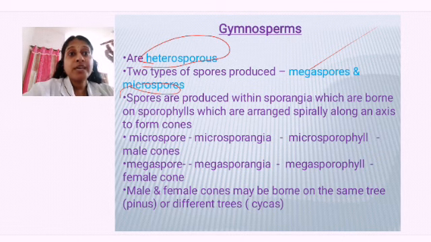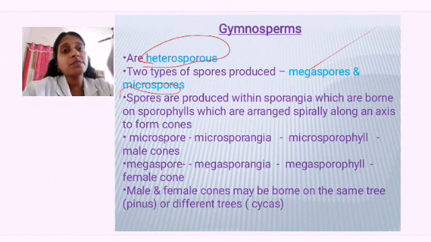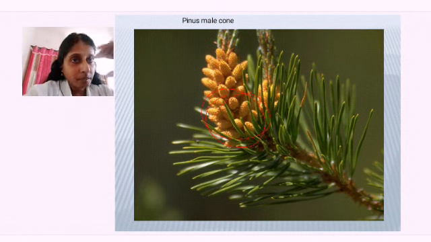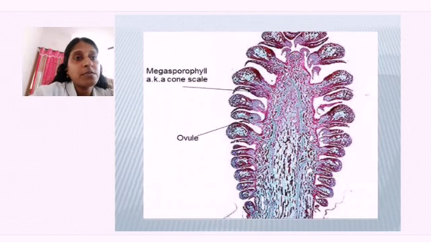Spores are produced where? In special structures called sporangia. In pteridophytes also we have learned. In sporangia it is produced. And where is the sporangia present? It is present on the leaves. So in the leaves only, you can find the cone-like structures present. This is the male cone of the pinus. Okay. So you can find this one is the female cone of the pinus.